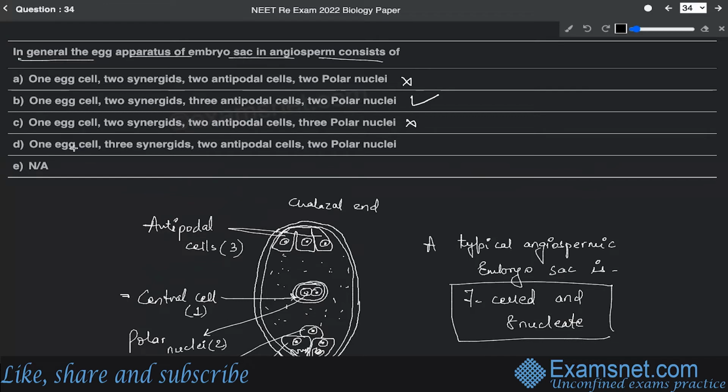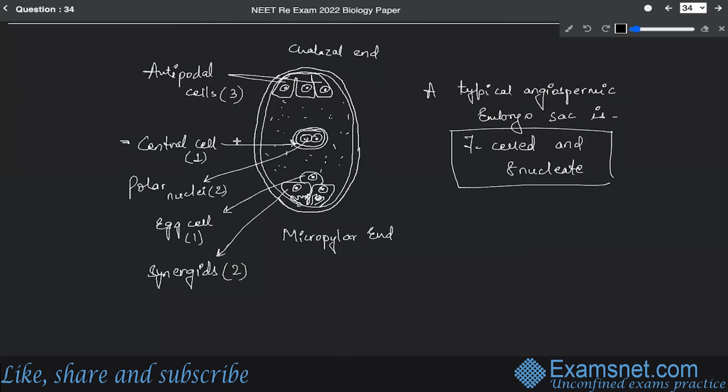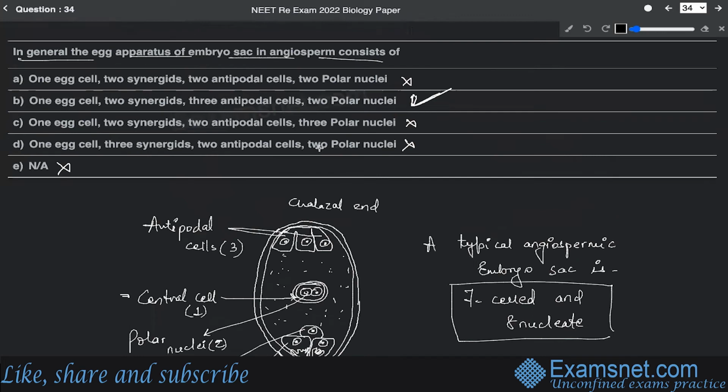Again, no. 1 egg, 3 synergids, 2 antipodal cells, and 2 polar nuclei. Again, this is wrong. And the last is not applicable, so this is also wrong. So the correct answer is option B, which is 1 egg, 2 synergids, 3 antipodal cells, and 2 polar nuclei that you can see over here. So that's why option B is the correct answer.